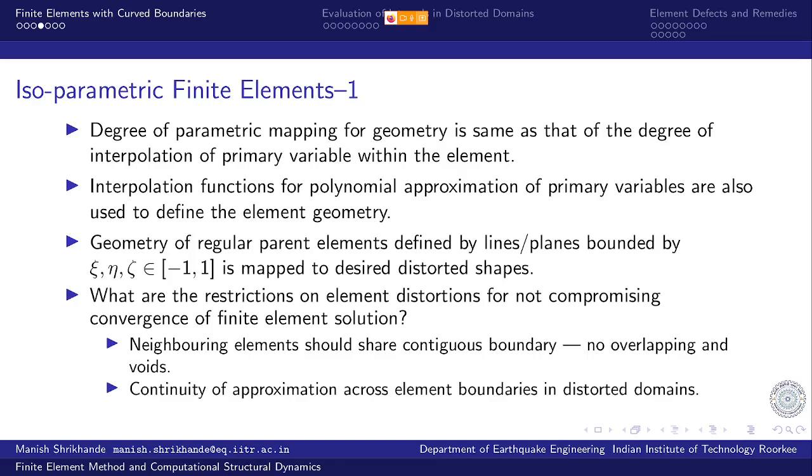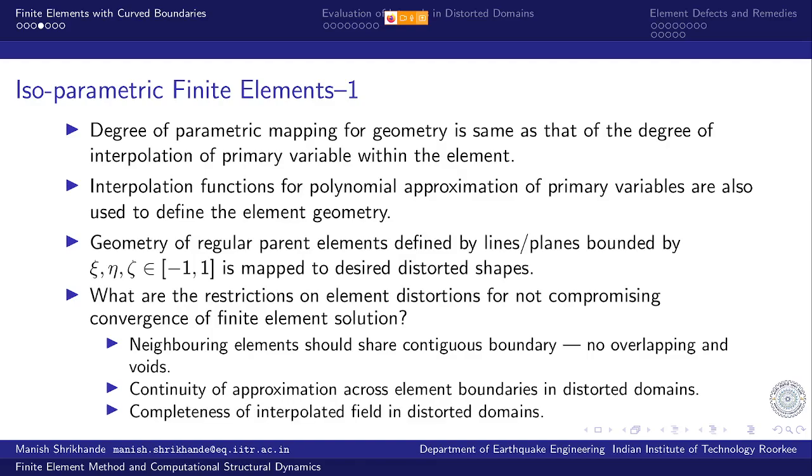Then the continuity of the primary variable across the element boundaries should be preserved even in the distorted domain. Of course, the interpolation that we have so carefully chosen in the parent element. In this case, the parent element will be defined by xi, eta and zeta coordinates limited in the range -1 to +1. So the continuity across element boundaries in these parent elements should be carried over to the distorted domains. So that also needs to be ensured.